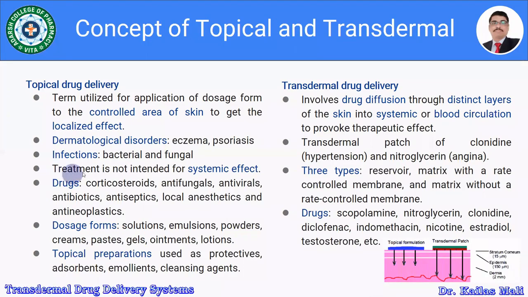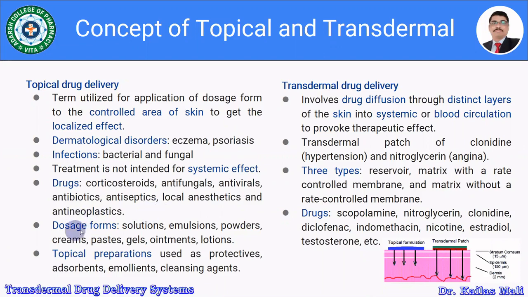Whatever drug is given by topical administration is not intended for the systemic effect. Generally, drugs like corticosteroids, antifungals, antivirals, antibiotics, antiseptics, local anesthetics, and antineoplastic drugs are given by topical drug delivery systems.